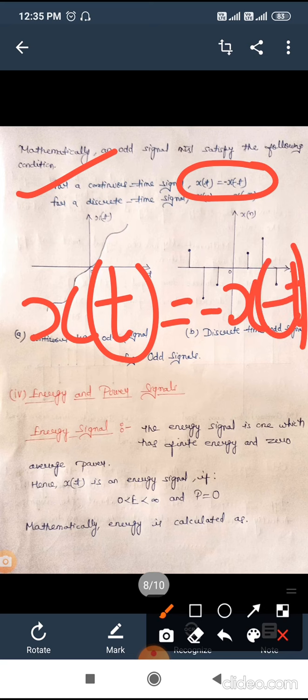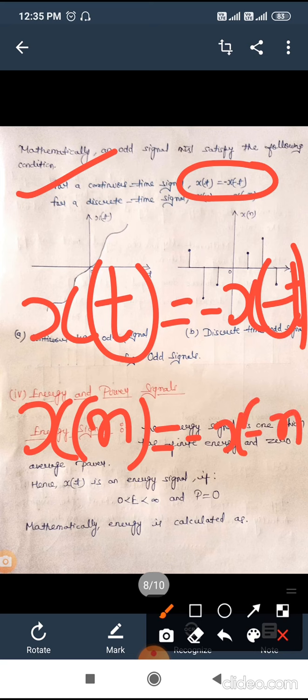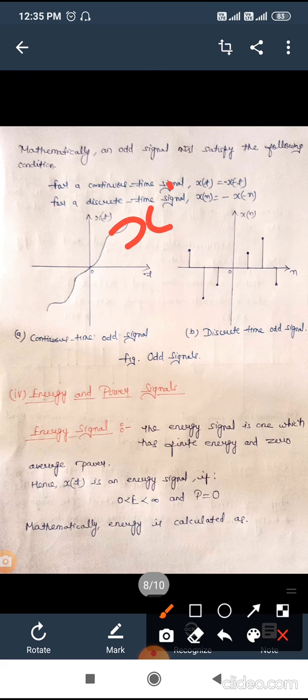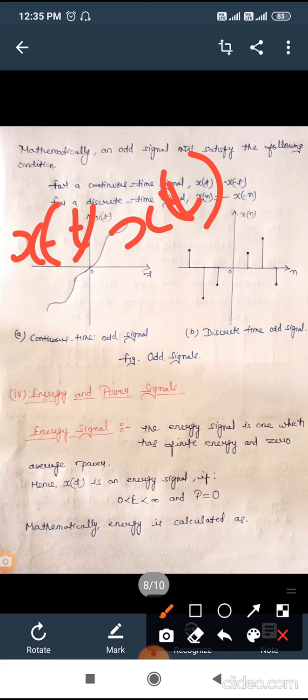This expression must be satisfied for an odd signal. Then in a discrete time signal, we can have x of n equals minus x of minus n. In order to satisfy this condition, we can have this particular value. Obviously for the positive side, this one is x of t, and this one is x of minus t. Obviously this value is positive and this value is negative.